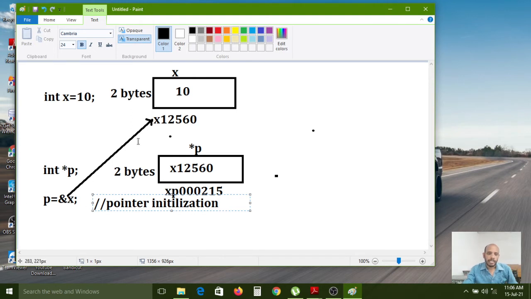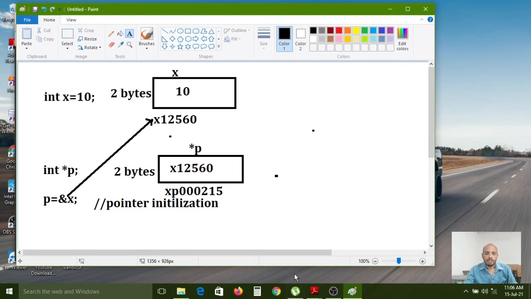The address is a value of p now. So the pointer variable is initialized with one value, nothing but an address. Similar to a variable, here 10 is the value for the x variable, and here this address is also the value of the pointer variable.